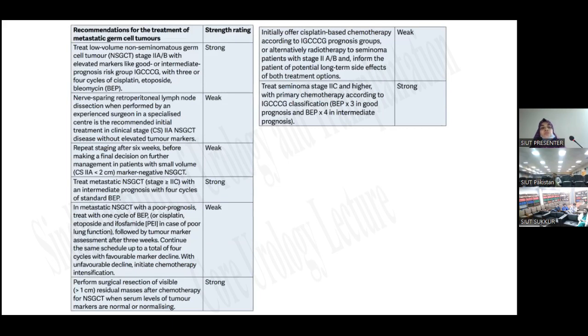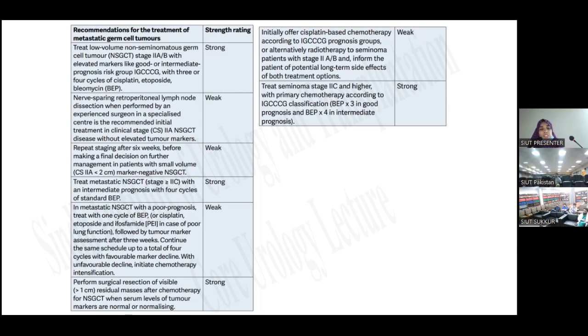So the recommendations for the treatment of metastatic germ cell tumors are: treat low volume non-seminomatous germ cell tumor stage 2A and B with elevated markers, like good or intermediate prognostic risk groups, with 3 or 4 cycles of cisplatin, etoposide, or bleomycin. It is the strong recommendation. The weak recommendation is nerve sparing retroperitoneal lymph node dissection when performed by an experienced surgeon in a specialist center, as the recommended initial treatment in clinical stage 2A without elevated tumor markers.